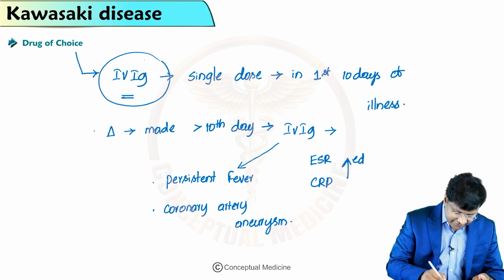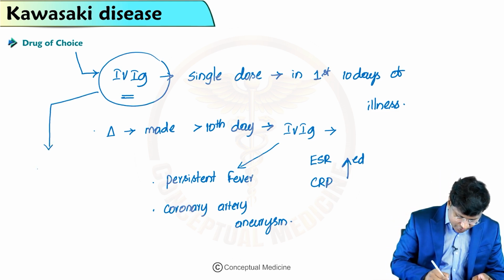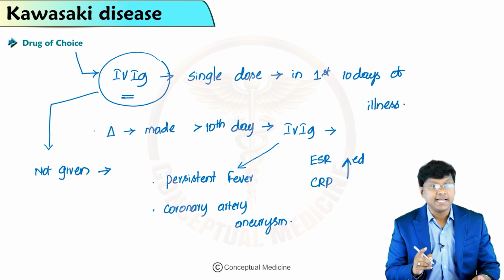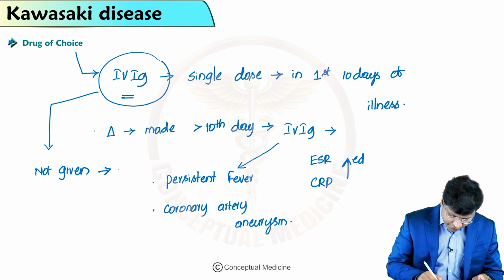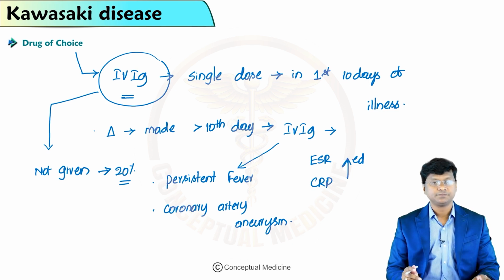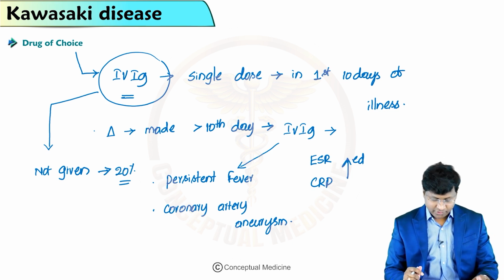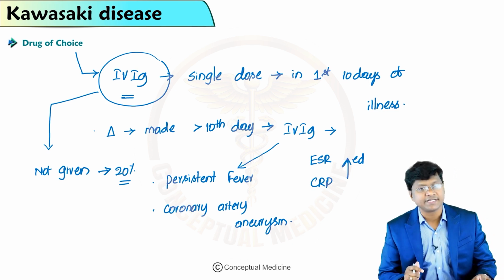If intravenous immunoglobulin is not given, then there is a chance of development of coronary artery aneurysm in 20% of children.